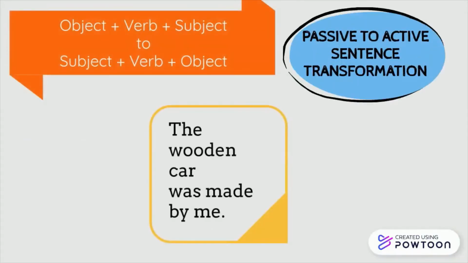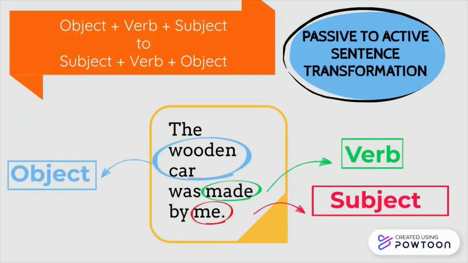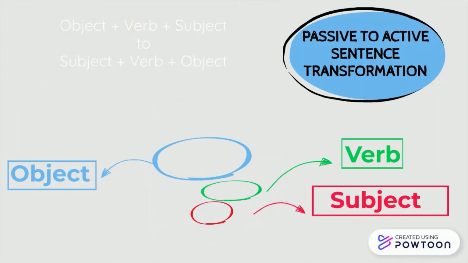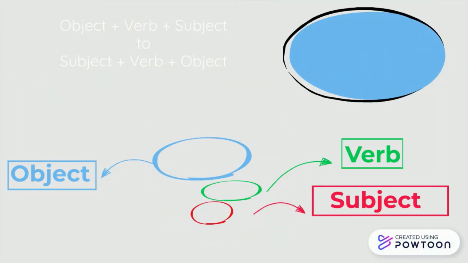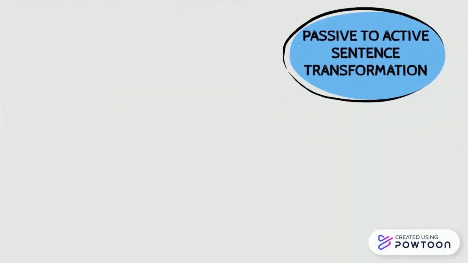Now let's talk about converting the sentence from the passive voice to the active voice. So here what we are doing is converting the sentence whose structure is object plus verb plus subject to subject plus verb plus object. So here we have a sentence in the passive voice, which is the wooden car was made by me. Here the object is the wooden car, verb is made, and the subject is me. So we need to convert this to the active voice. Let us see how that is done.